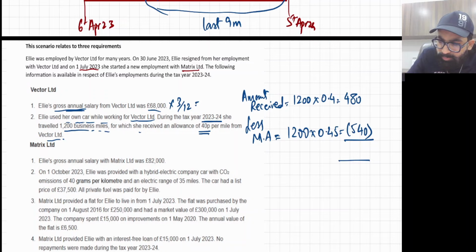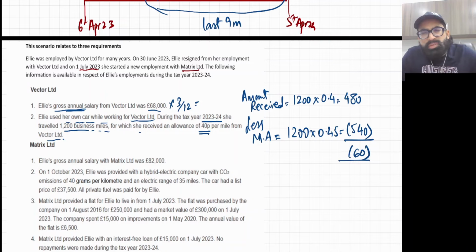So 480 minus 540 is negative 60. I taught you in 2 steps, but you can directly do it in 1 step: minus 60 will go in the employment income. That's it for Vector Limited. First 3 months already done.